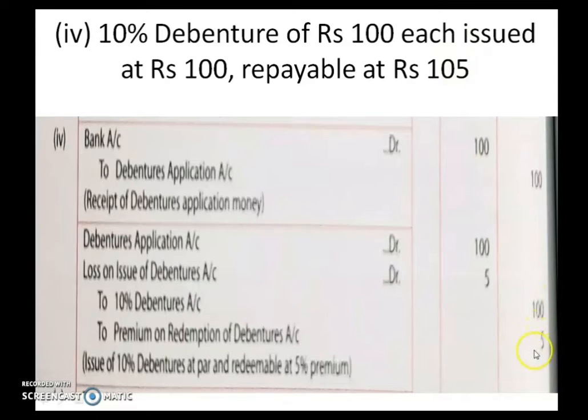Now children, what you wrote in premium on redemption, the same amount you have to write over here, because that is your loss. So whatever you wrote over premium on redemption of debenture, that amount you have to show as loss on issue of debentures account also. It's a very simple logic. That's the journal entry you have to understand.